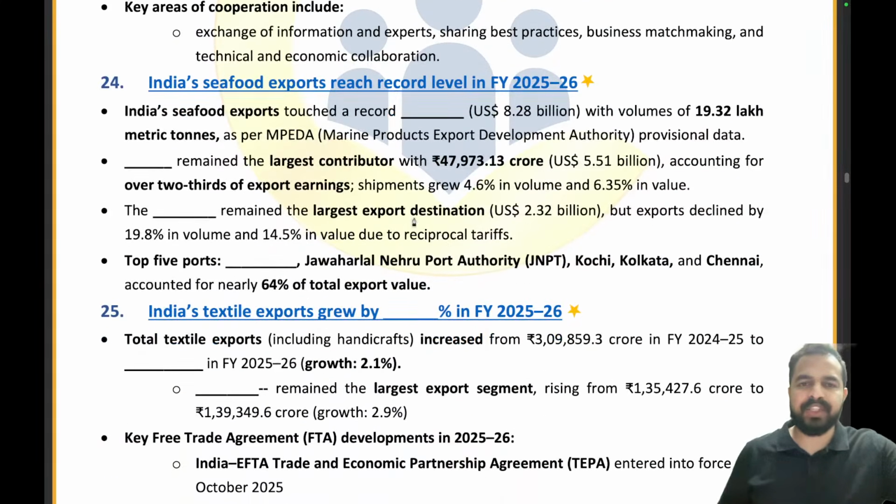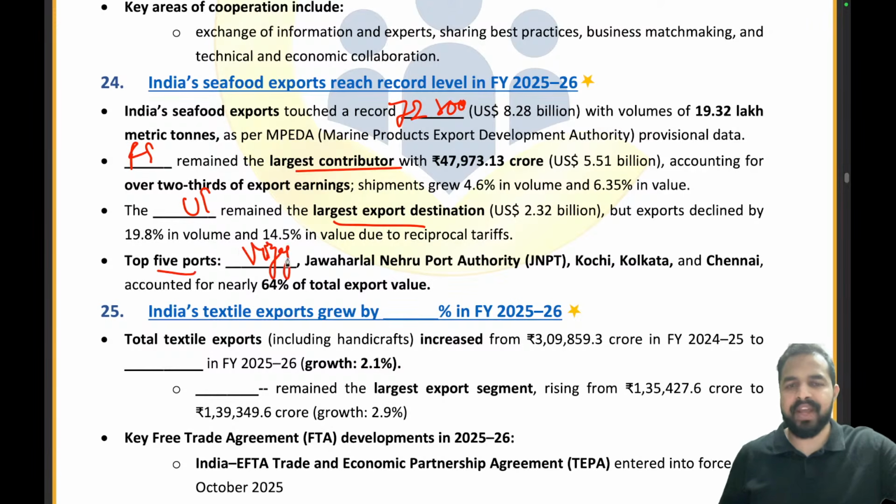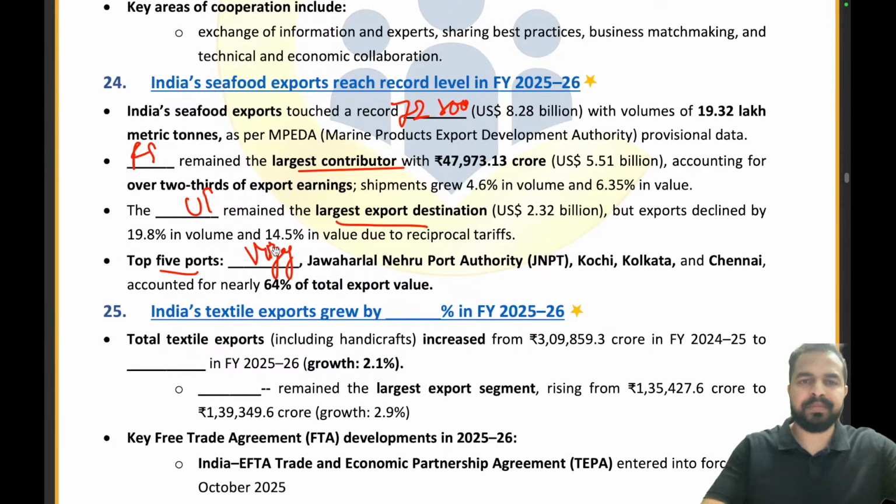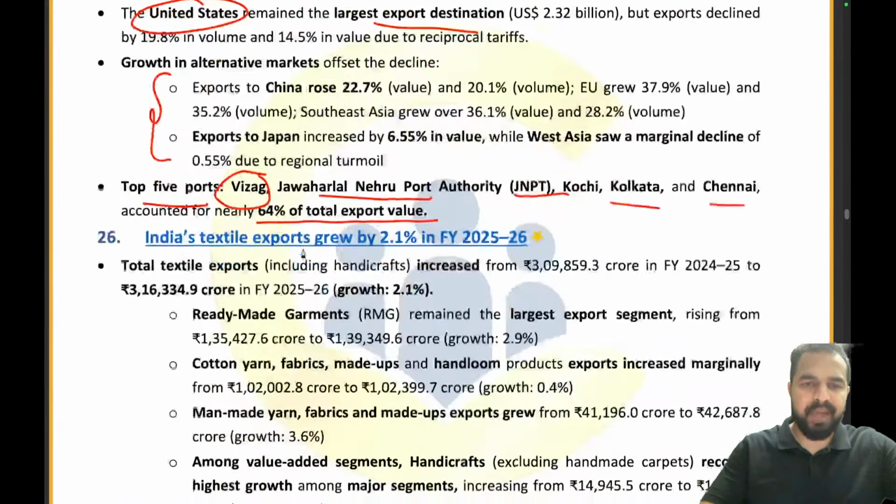What is the India seafood exports? It touched the record value of around 72,000 crore. 72,300 crore rupees, right? So Dash remained the largest contributor here. What was that? It is frozen shrimp. Dash remained the largest export destination. It was United States. Top 5 ports mein it is, which one is missing? Vizag is missing. Absolutely everybody has given the right answer. Now let's move ahead to the next part.